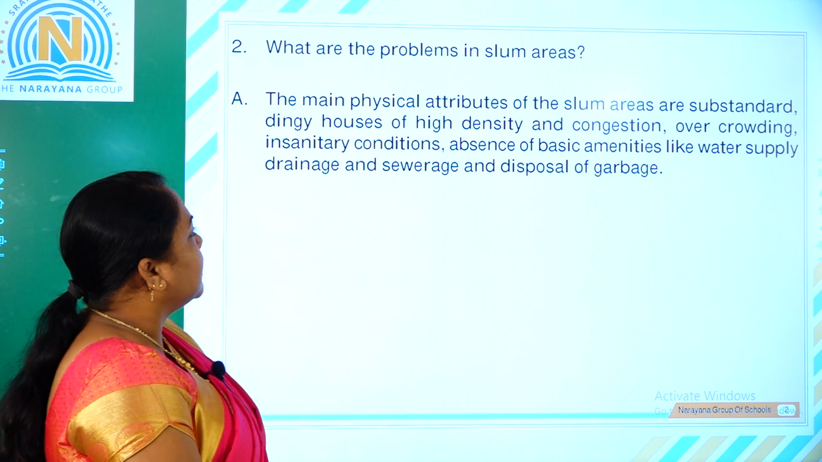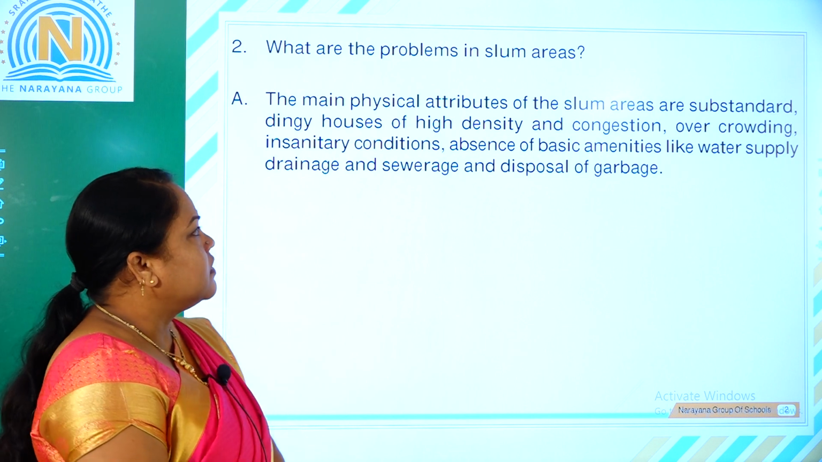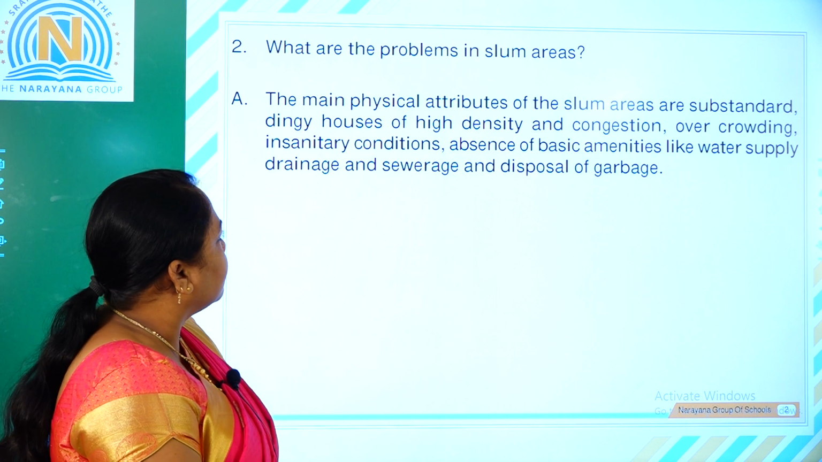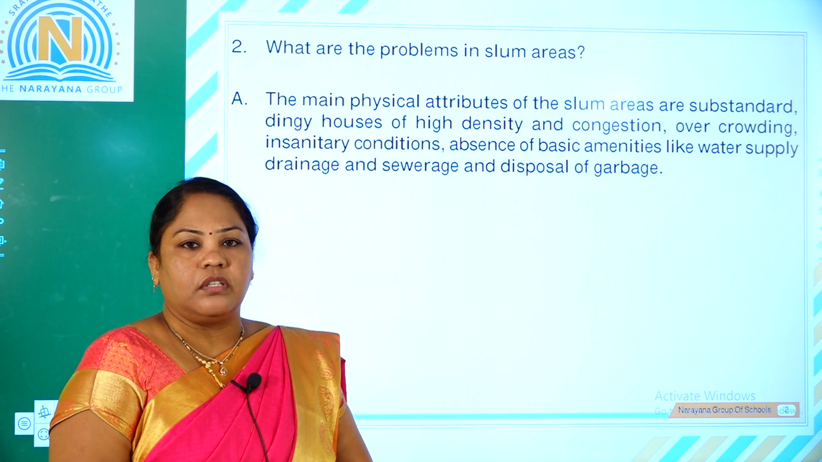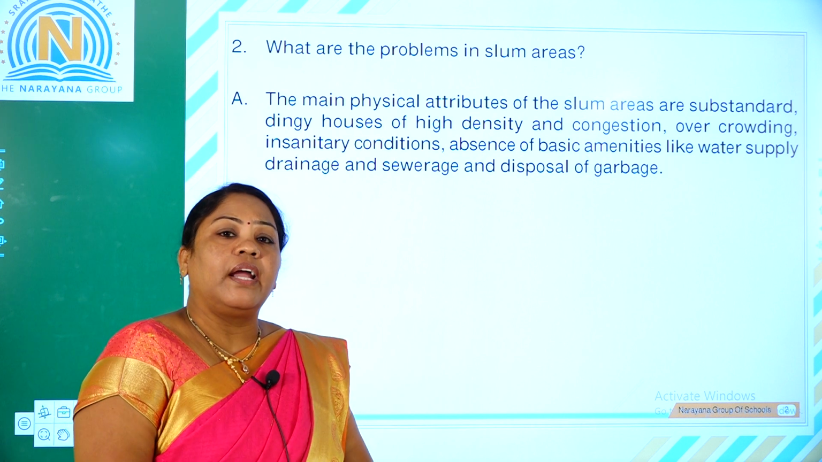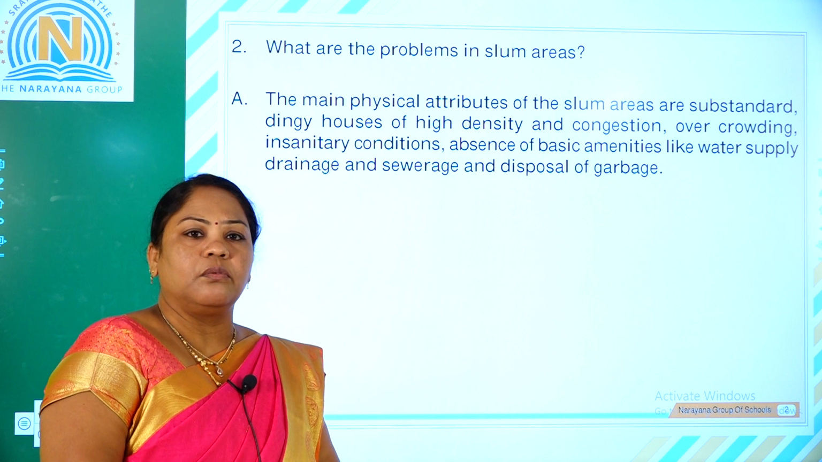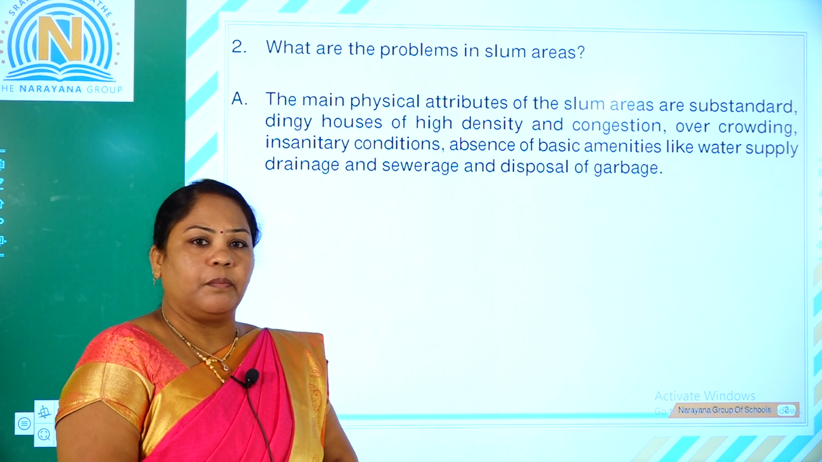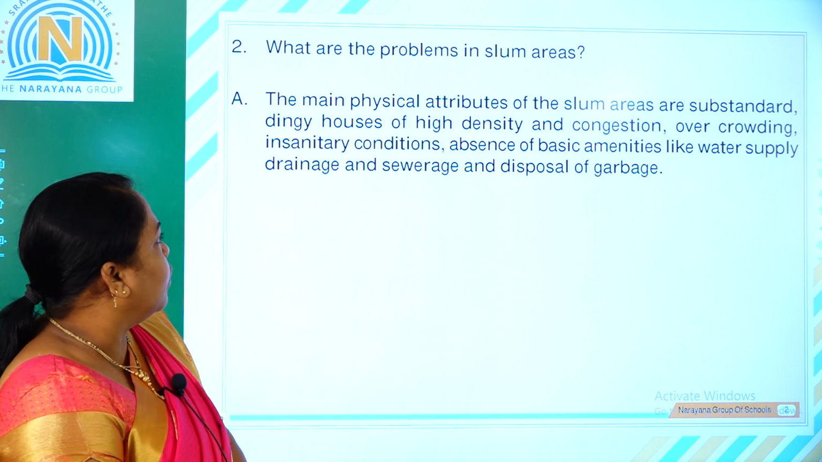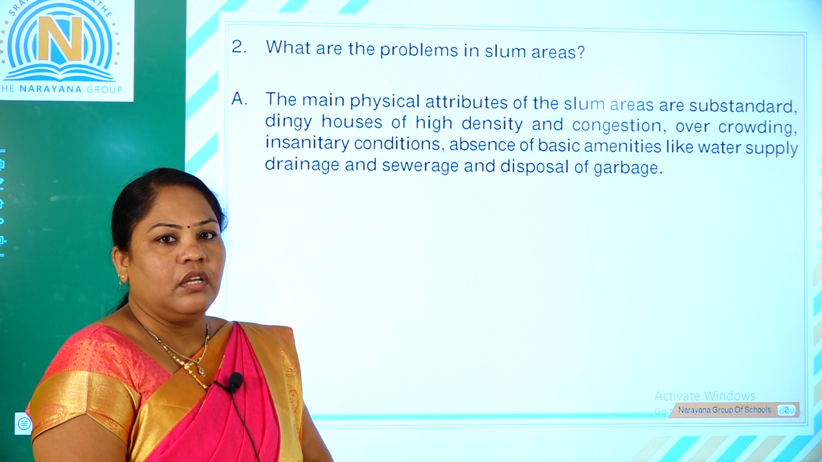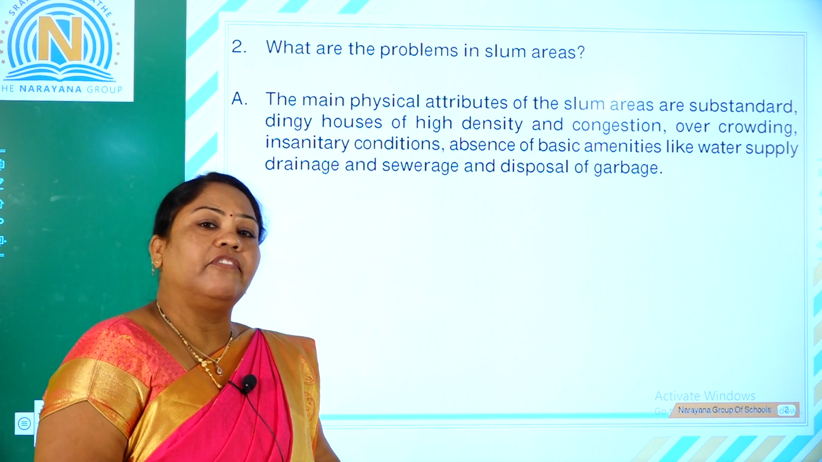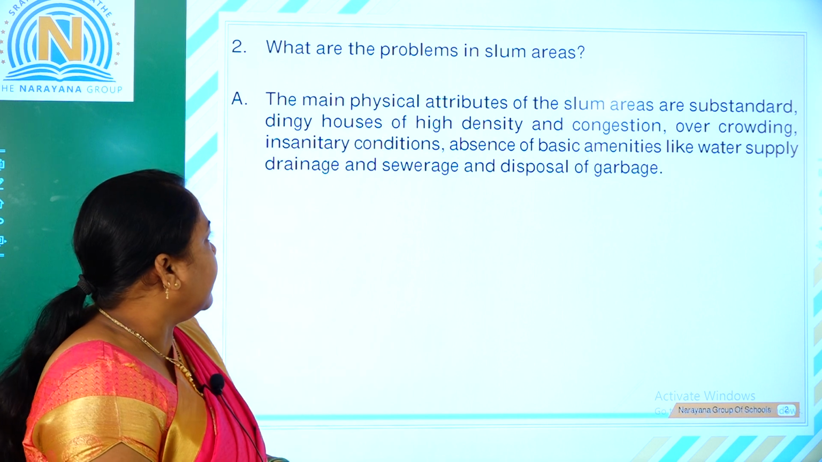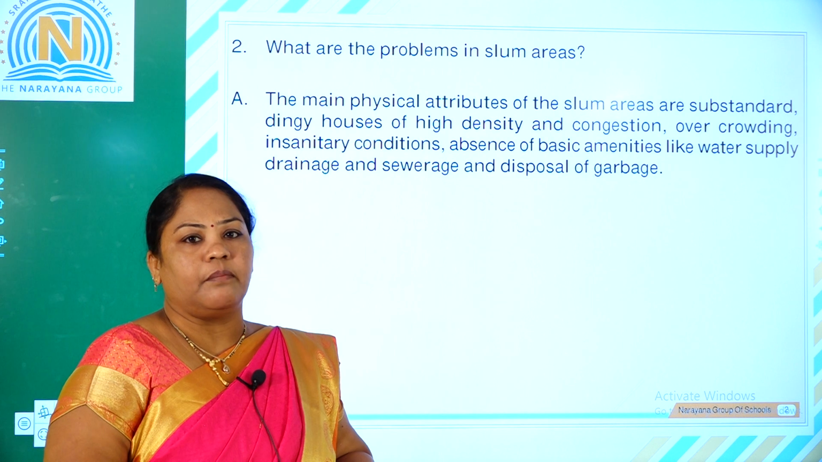The main physical attributes of the slum areas are substandard and dignity houses of high density and congestion. Yes, we could see the high density of population who are living per square kilometer, it would be high when compared to the other places of the urban. At the same time, overcrowding, insanitary conditions, like as I told you, lack of infrastructural facilities. There was no proper sanitation, right? And at the same time, absence of basic amenities.